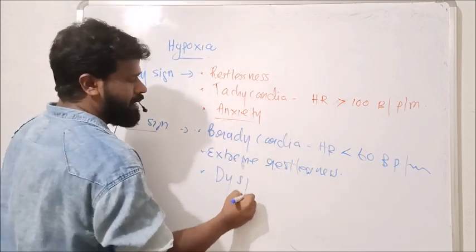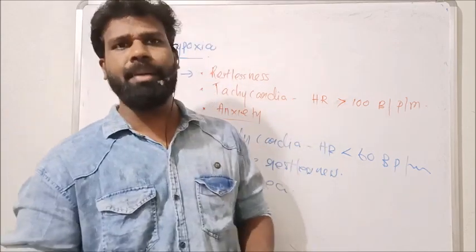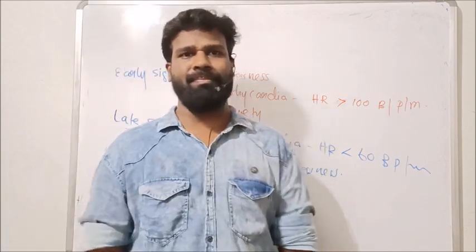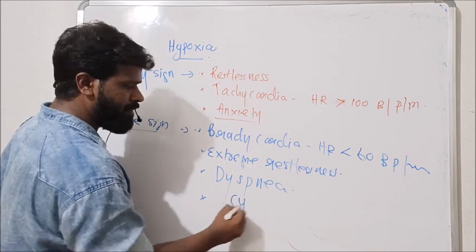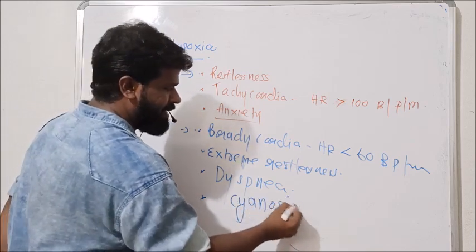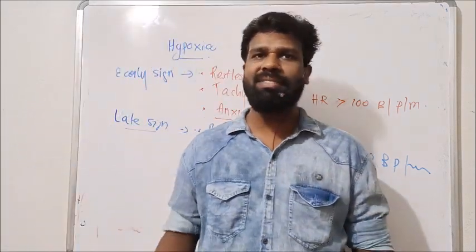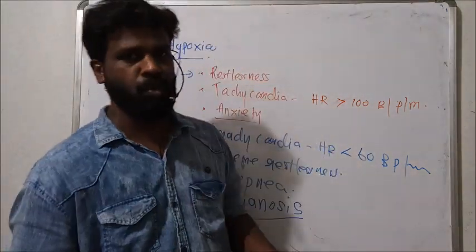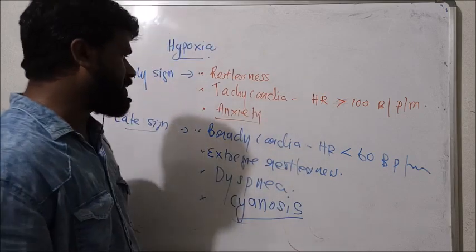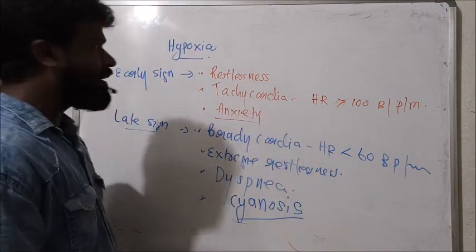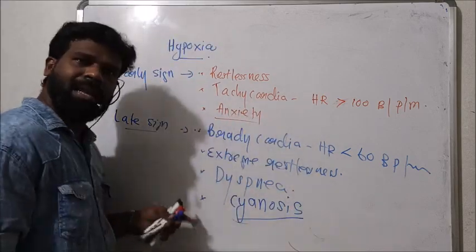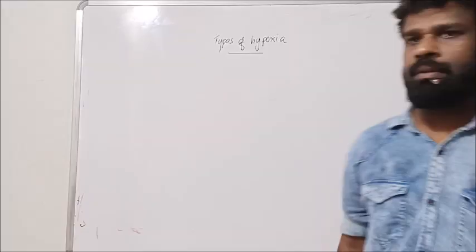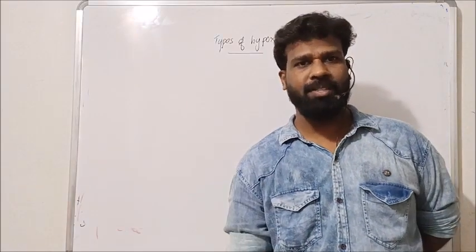Then dyspnea. Dyspnea means difficulty in breathing. The last one is cyanosis. Cyanosis means the skin color changes to somewhat bluish in color. So these are the early as well as late signs of hypoxia.